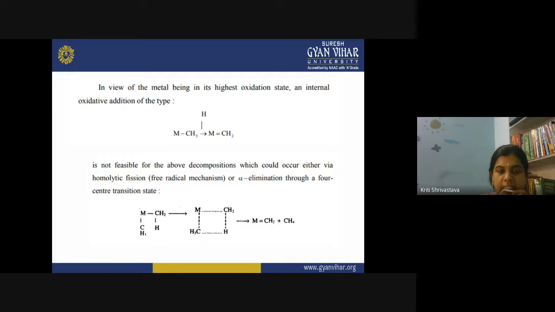So my metal is in the highest oxidation state. If so, what happens? This is a type of internal oxidative addition. This is my metal having CH3, and this type of internal oxidative addition is not possible by any of the mechanisms. So what happens here? We have a four-centered transition state.